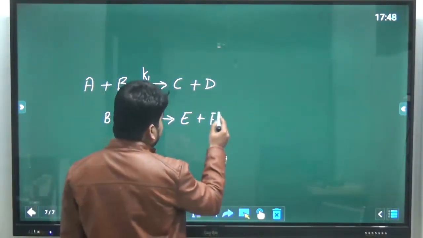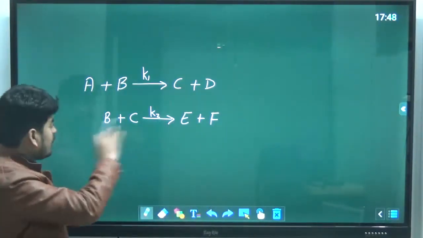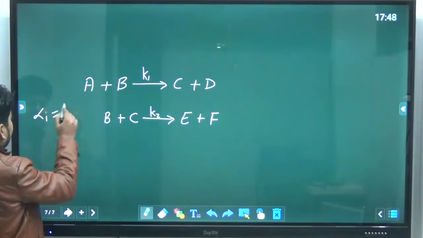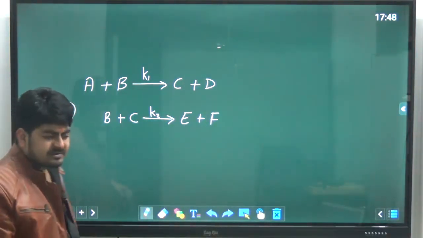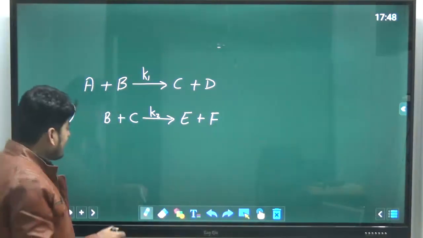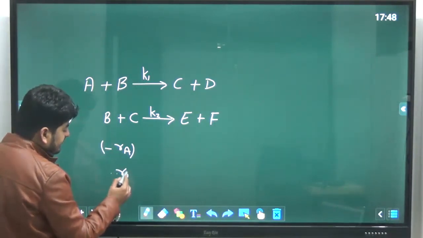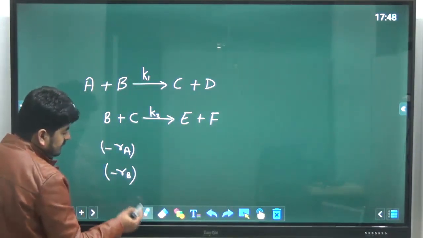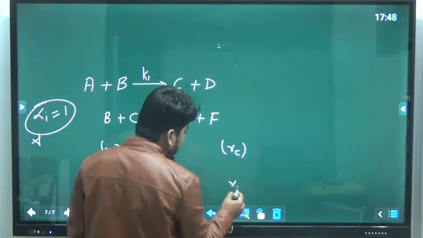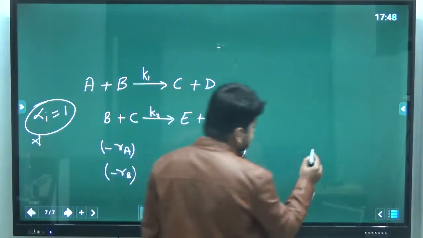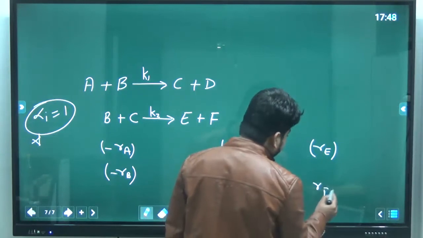Or I should not use this term, because RDS can only be one step. So I should say, suppose according to the power law, we know that the apparent order for all the components is 1. Apparent order is 1 for all the components. Let's see. Can you tell me what is minus Ra, minus Rb, plus Rc, plus Re, and plus Rf?